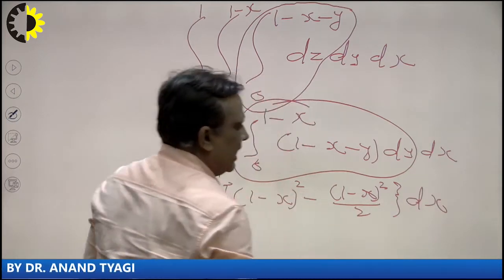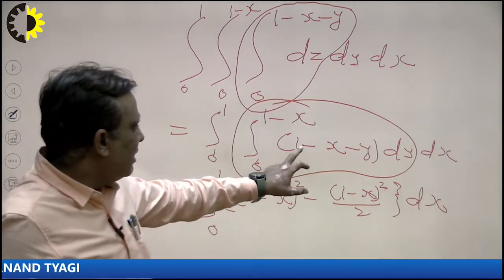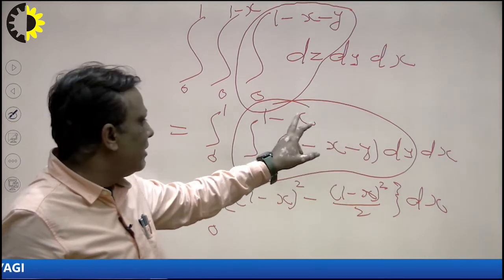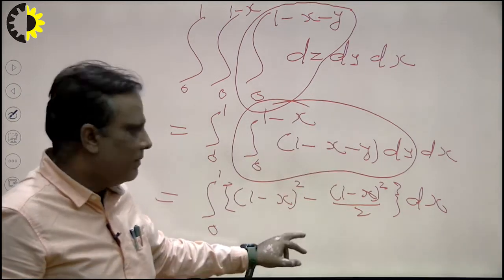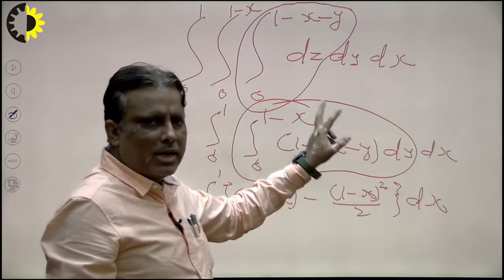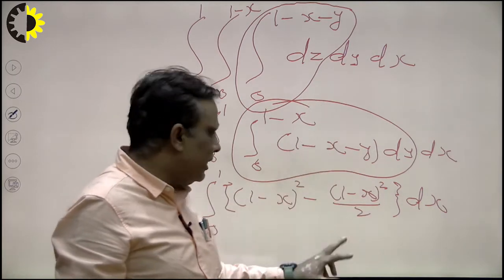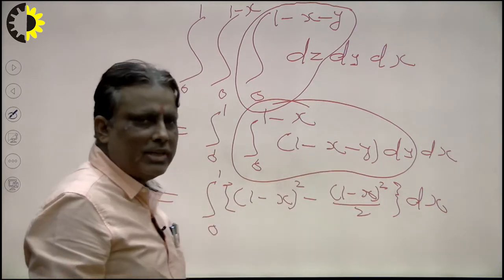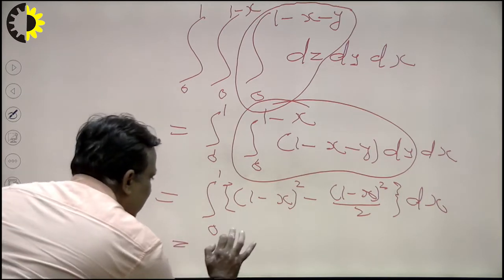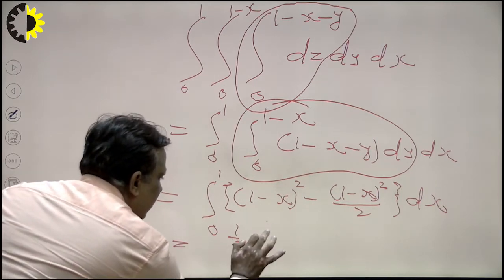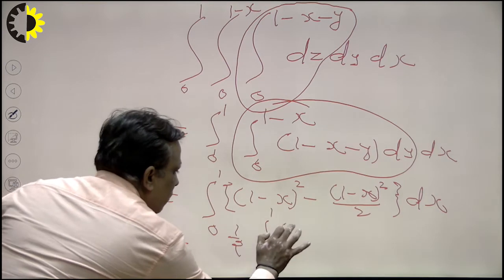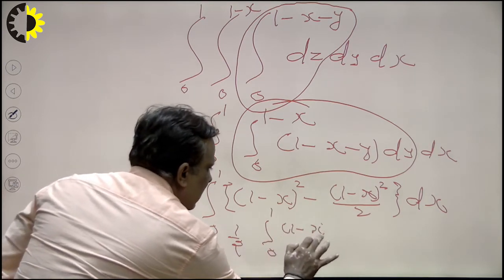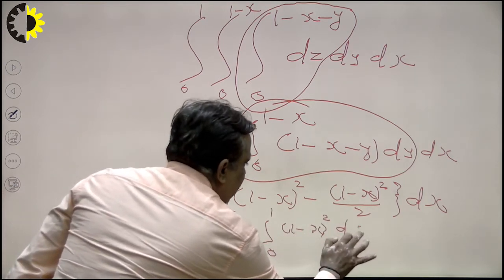Now the question is how to solve this. (1 minus x) into y, the upper limit is 1 minus x, so (1 minus x) whole square, and this is y square by 2, and the upper limit is 1 minus x, so I write here, 2 minus 1, so that will be 1 by 2, integral 0 to 1, (1 minus x) whole square dx, I write here.